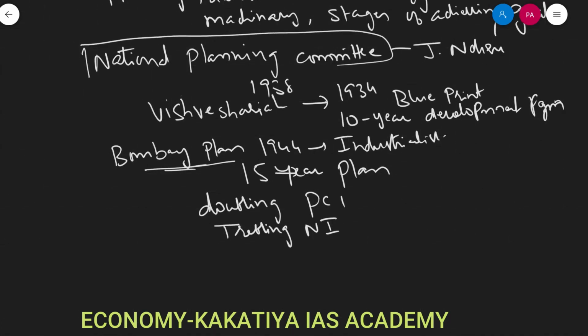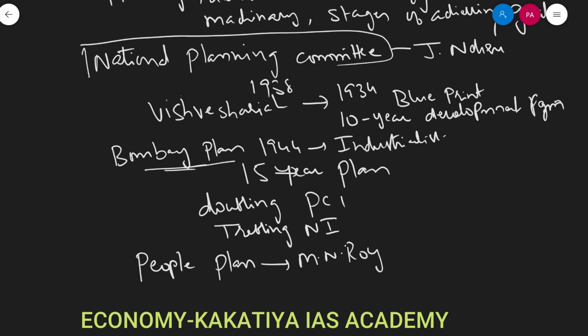In almost the same year, right, the People's Plan was prepared by M.N. Roy. Right?